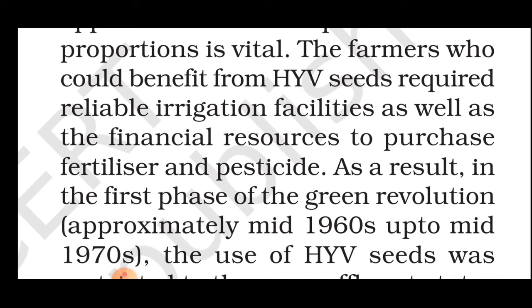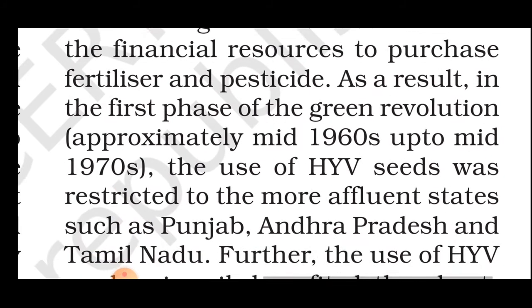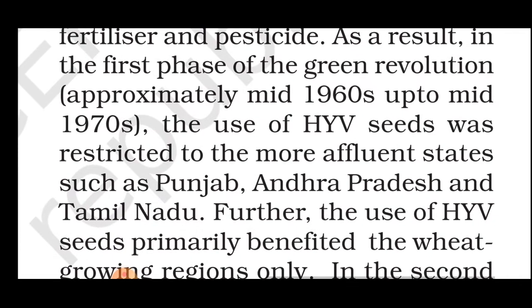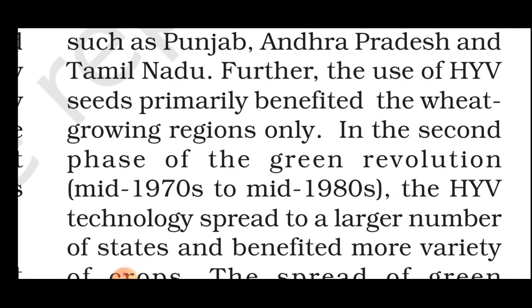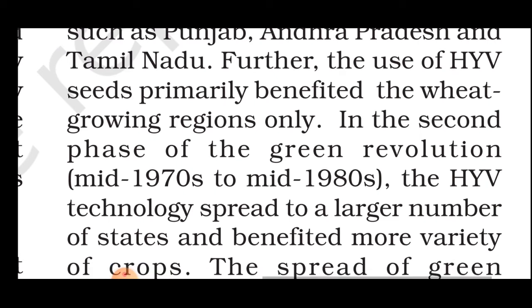As a result, in the first phase of the Green Revolution, approximately from the mid 1960s up to the mid 1970s, from 1965 to 1975, the use of HYV seeds was restricted to some affluent states such as Punjab, Andhra Pradesh, and Tamil Nadu. Further, the use of HYV seeds primarily benefited the wheat growing regions only. In the second phase of the Green Revolution, from the mid 1970s to the mid 1980s, HYV technology spread to a large number of states and benefited more varieties of crops.